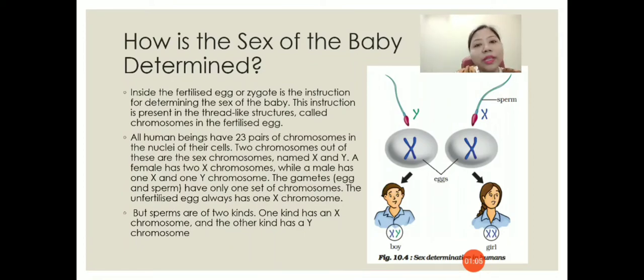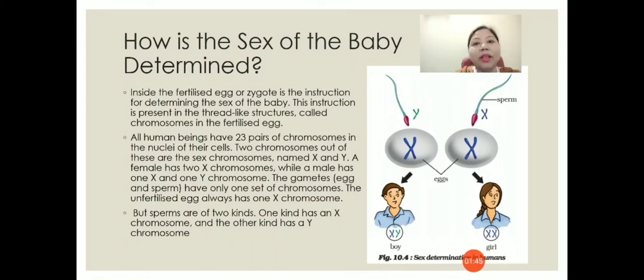Now, how does this help in determining the sex of a baby? If X chromosomes combine together, then a baby girl will be born. That means the egg will have only an X chromosome. So, if the sperm containing an X chromosome fuses with the egg, then the result will be a baby girl.